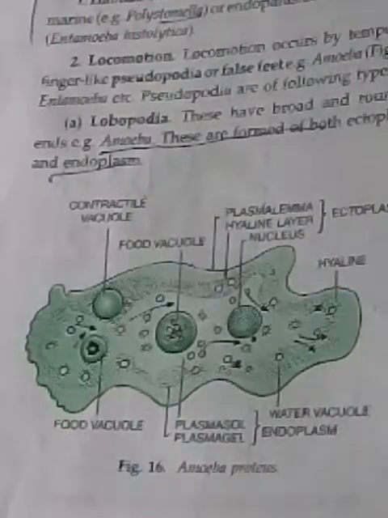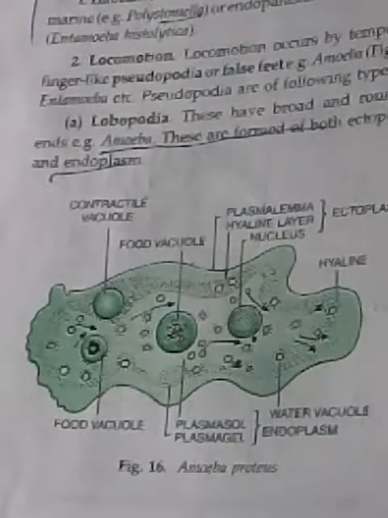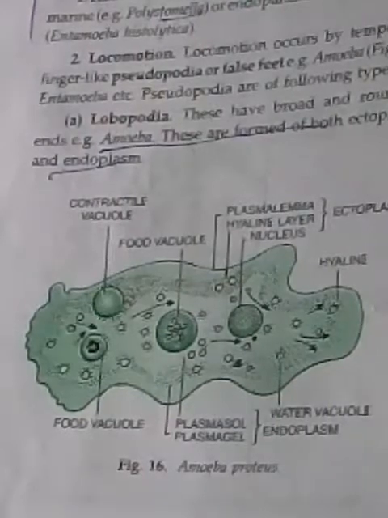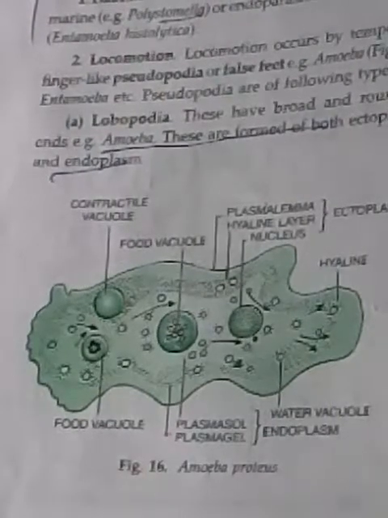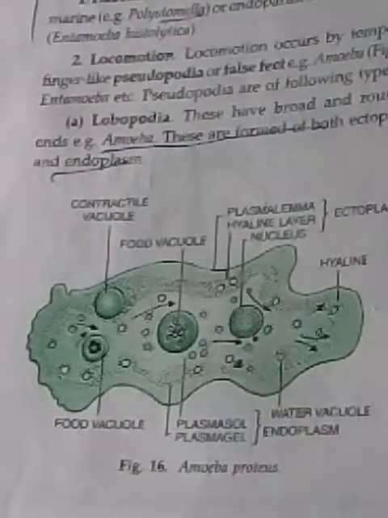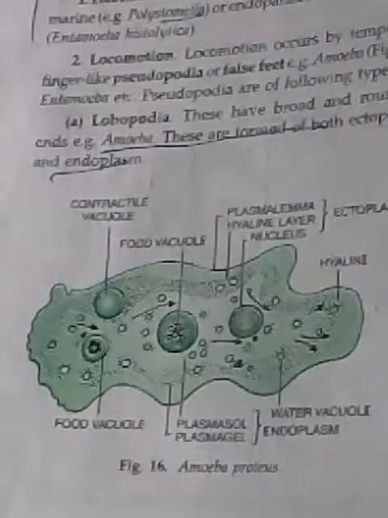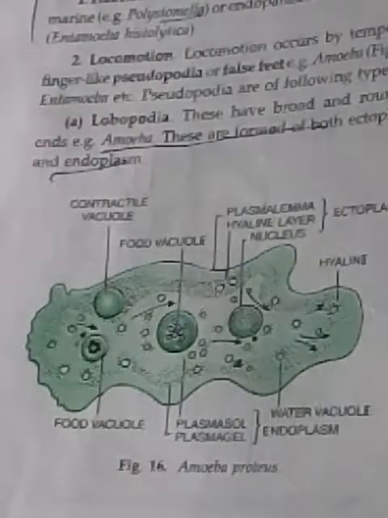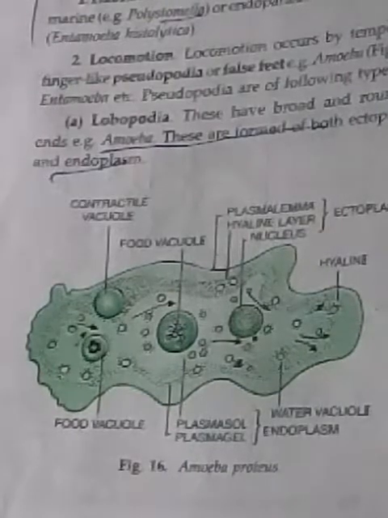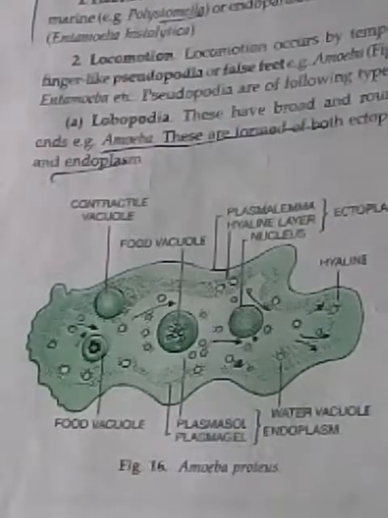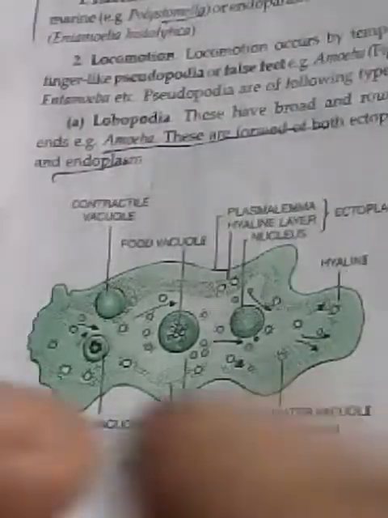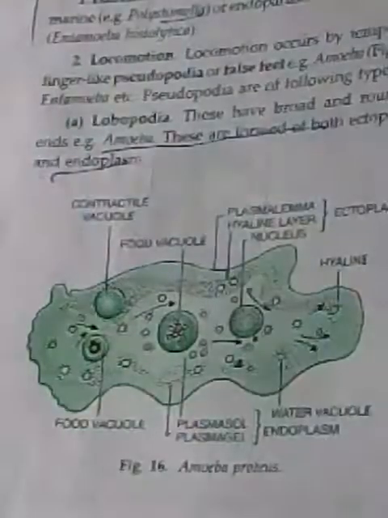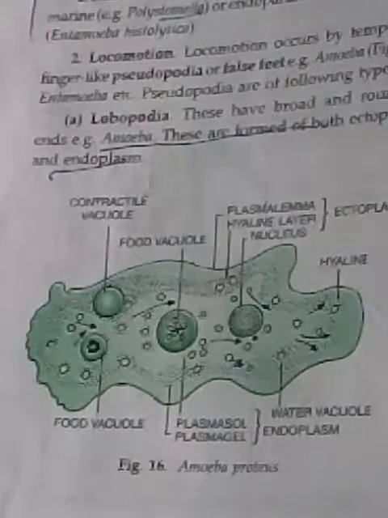First is Sarcodina. In Sarcodina, the example is amoeba. In all classes, you know that amoeba are freshwater, unicellular, and can be seen under a microscope. In the laboratory, you will come and I will show you amoeba under the microscope. Locomotion is by pseudopodia, false feet, and pseudopodia are of 3 types: Lobopodia, Filopodia, and Rhizopodia. Its nutrition is by touching with these very pseudopodia. When the pseudopodia touch, the food is taken inside by making a food cup.